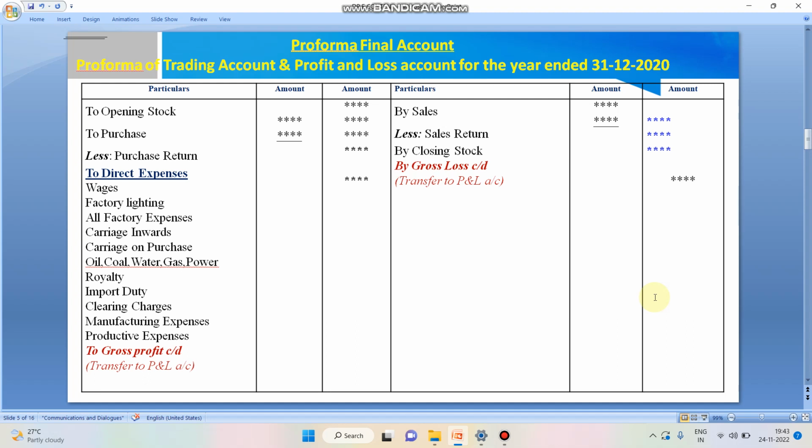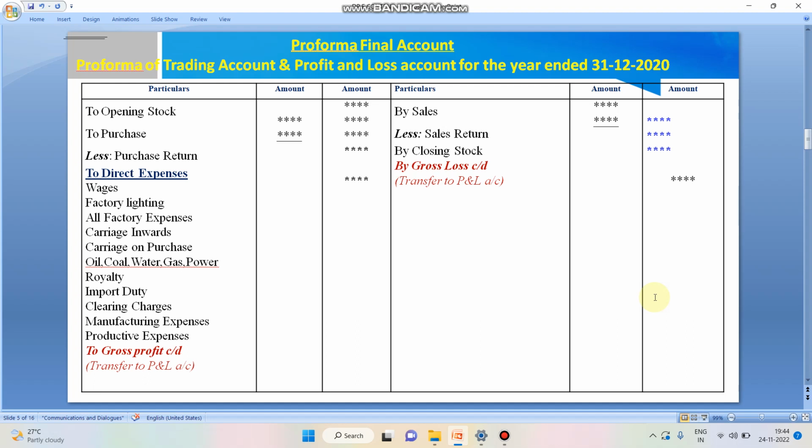On the debit side, first of all, I'm going to record "To opening stock." The next one, "To purchase." Here purchase means the purchase of goods. It does not mean the purchase of assets. If there is a purchase of assets, it has to be recorded in the balance sheet. Here I'm going to record only the purchase of goods.